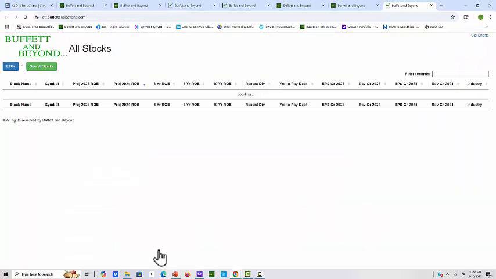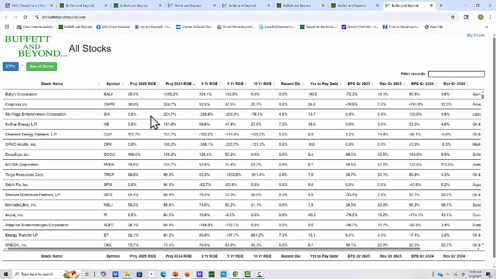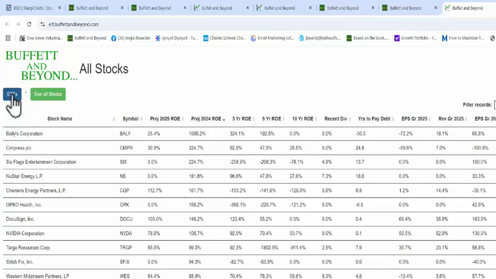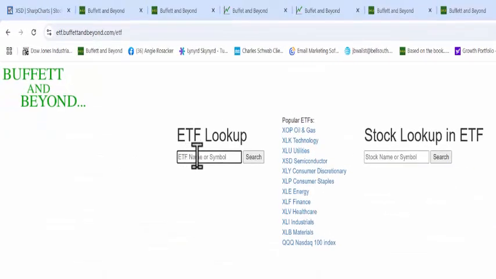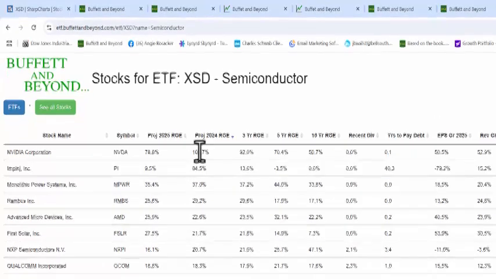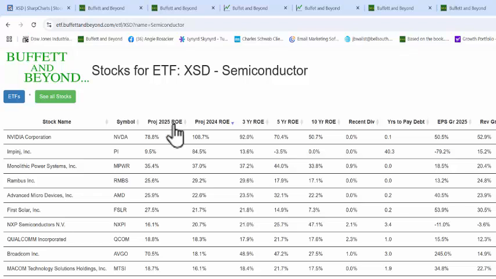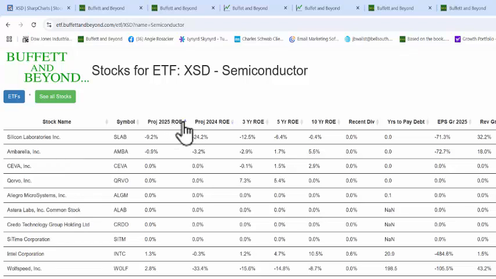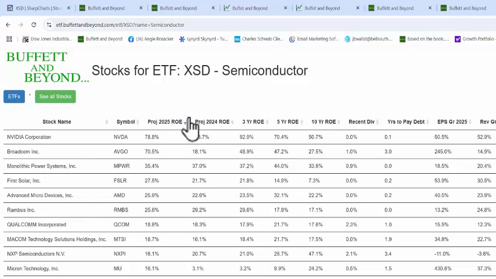So we click on that and we come up to the full program, and over here on the left you see all stocks and ETFs. So let's go to the ETFs and we'll look up the semiconductor ETF. And we look at, in this case, the projected 2025 ROE, and I go from the highest, just click on this arrow here, and that gives us the highest ROEs to the lowest ROEs.